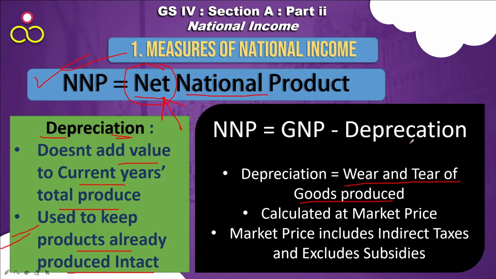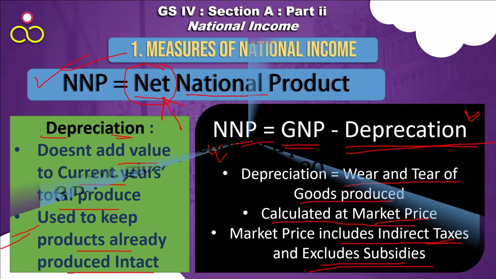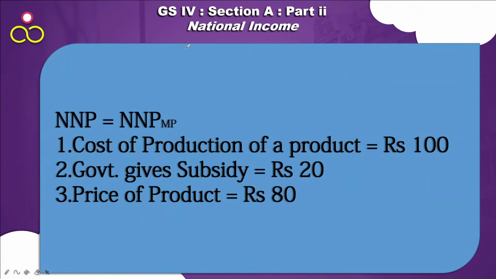So if you deduct all that depreciation from the gross national product, you get the net national product. What was GNP? GNP was GDP plus net factor income from abroad, and out of that total, if you deduct the depreciation, you get the net national product. This net national product is calculated at market price, and market price includes the indirect taxes and excludes the subsidies. We also denote NNP as NNP at market price.